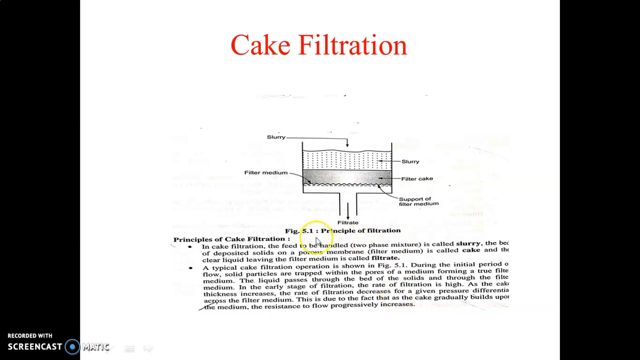Then in the filtration process, during the initial period, that means at the starting period, the solid particles are trapped in this filter medium, and after that when again we feed the slurry, the cake thickness, that means this solid thickness, is increased, and this creates resistance for the filtration. That part we will discuss in the next lecture.